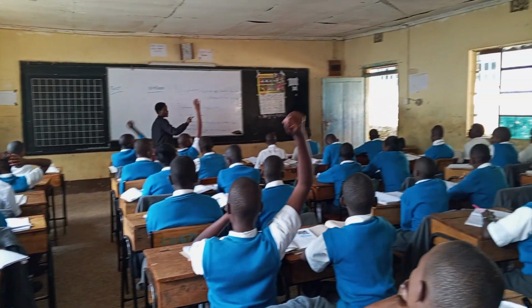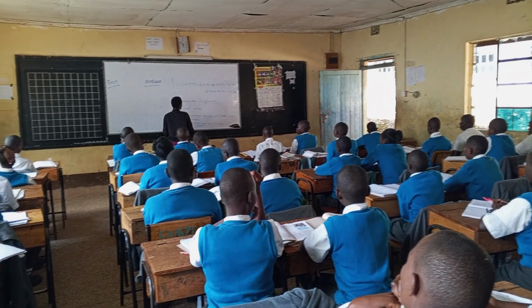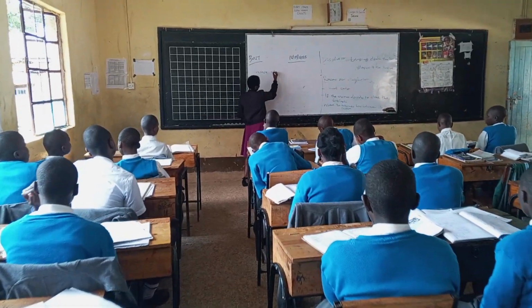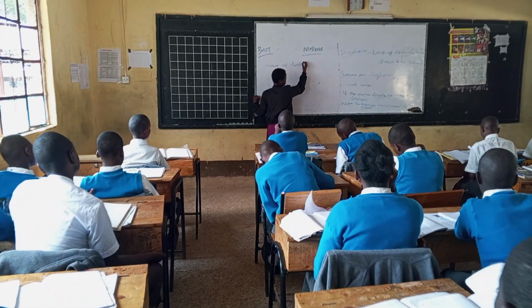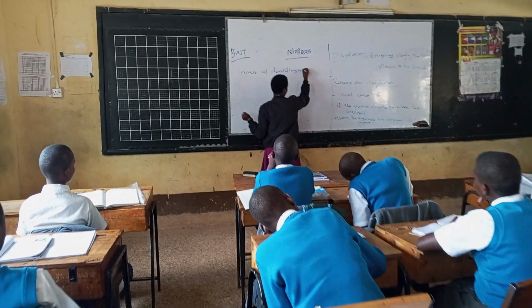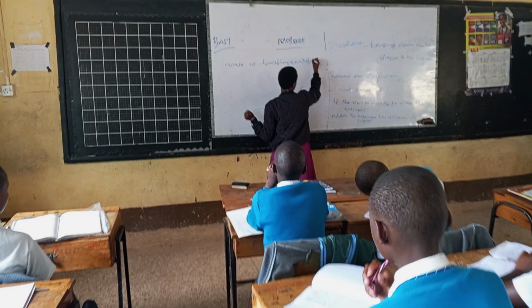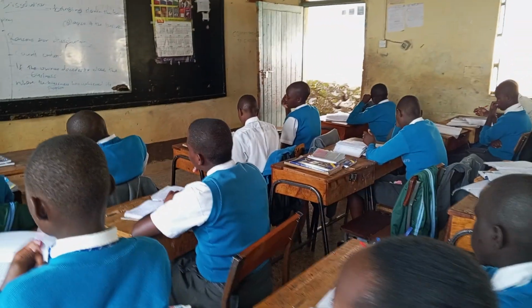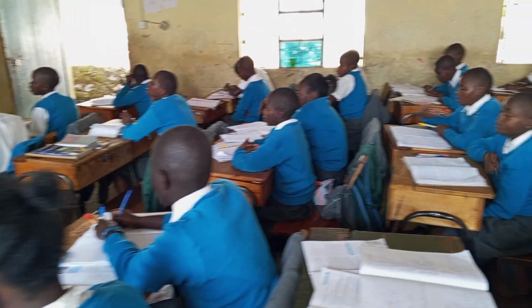Yes? In case of death of the owner. So we are saying in case of death. Insanity. And bankruptcy. Bankruptcy of the owner.